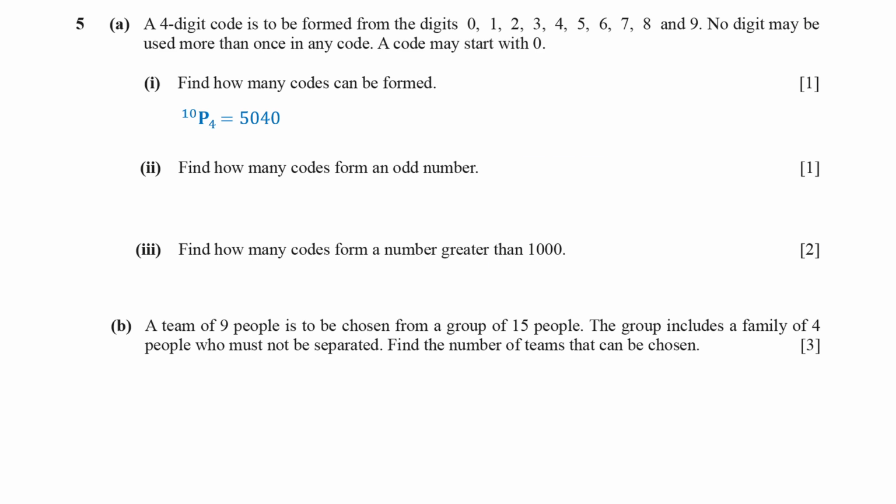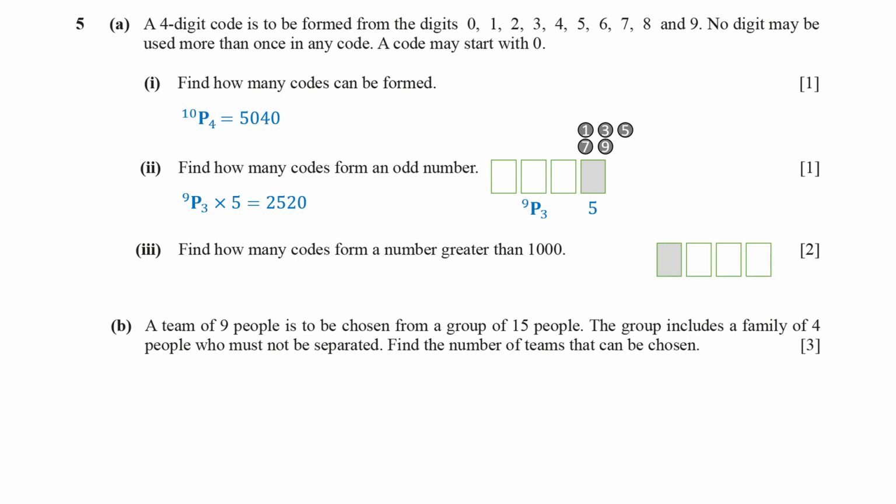Next, the last digit must be odd. There are 5 odd digits, 1, 3, 5, 7, and 9. That means there are 5 odd digits to choose from for the last position. Once the last digit is chosen, we have 9 digits left to fill the first 3 positions, and we are choosing and arranging 3 of them. So, we compute the number of arrangements, which gives us 2,520 codes that end with an odd number.